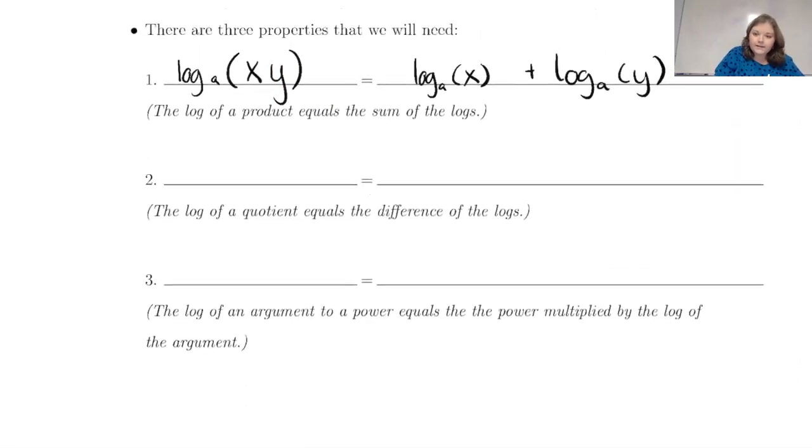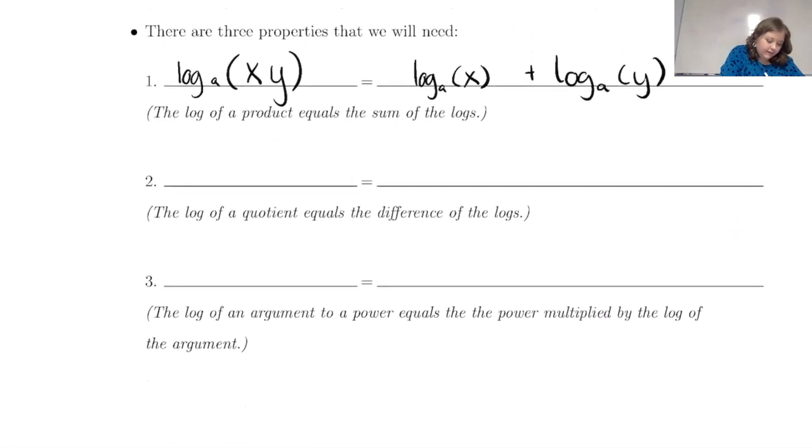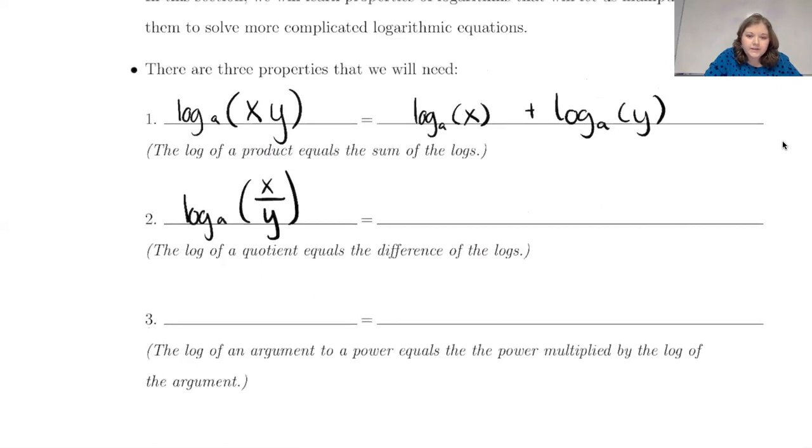The second one is similar. Instead of having two things multiplied together on the inside, there'll be two things being divided by each other, so x over y. I may have said before that multiplication and division are like twins, and then addition and subtraction are also like twins.